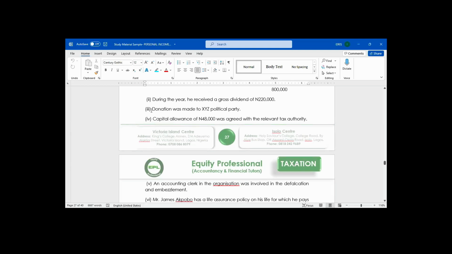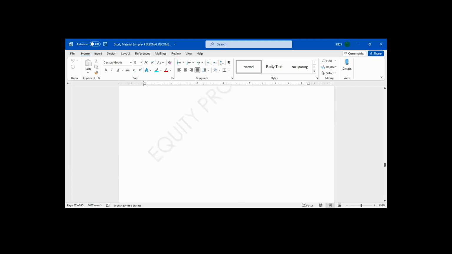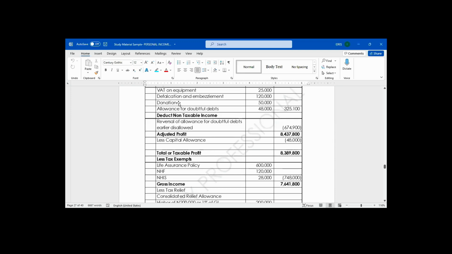Additional note 3. Donation is made to who? XYZ political party. Is it allowed or disallowed? Disallowed. Donation to XYZ political party is disallowed. So donation, I will disallow it, 50,000.